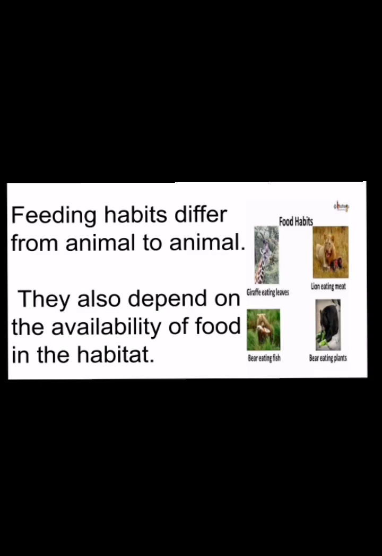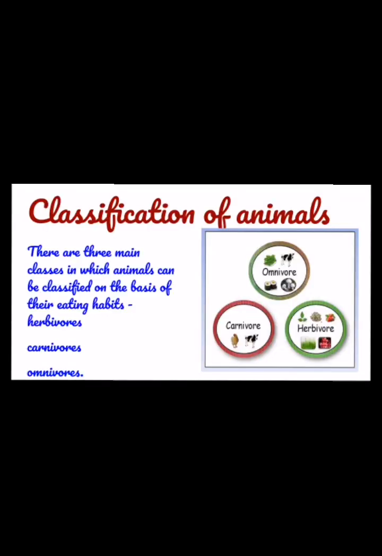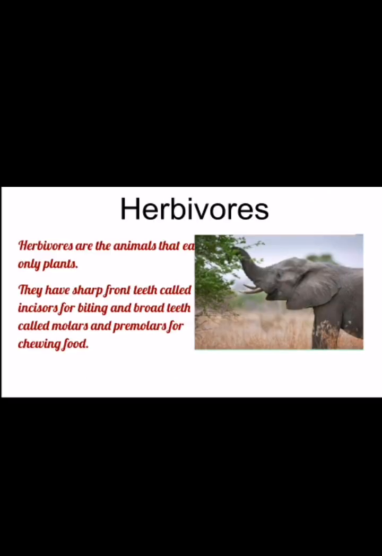Based on this, animals are classified into three types. What are they? Herbivores, carnivores, and omnivores. Let us discuss each classification in detail. So what are herbivores? First, we will learn about herbivores.